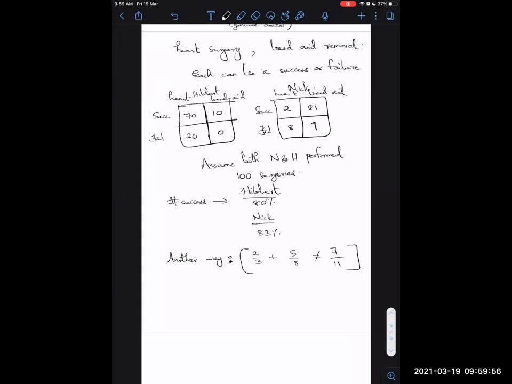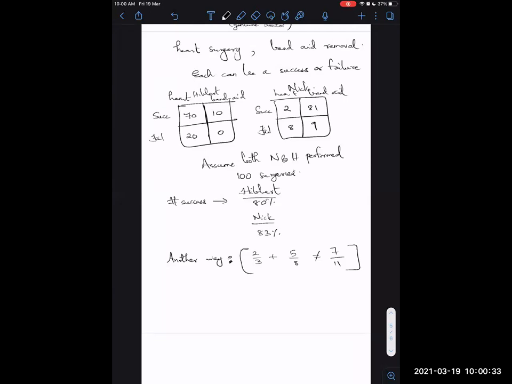I'm just making up some random expression here and saying that if this is how you added fractions, this is the answer you would get. The way you are looking at it here is like counting. There is one surgery and there is a second surgery. Those are the two fractions. In the first surgery, 3 surgeries were performed, 2 were successes. In the second, 8 surgeries were performed and 5 were successes. The total number of successes is 2 plus 5, 7, and the total number of surgeries is 8 plus 3, 11. So your success percentage is 7 over 11.